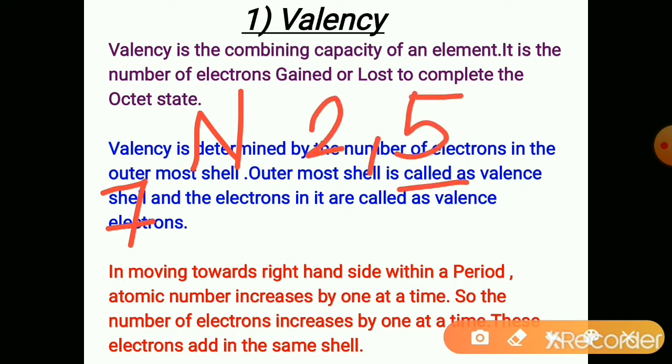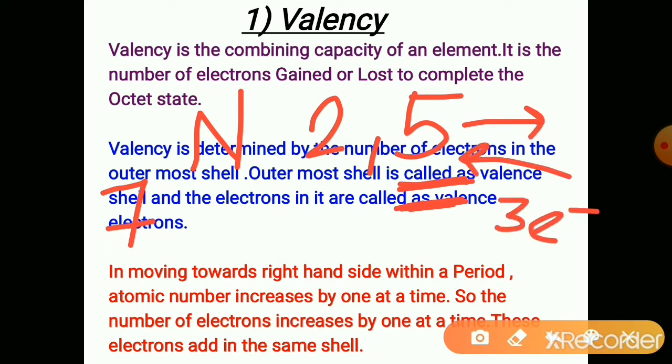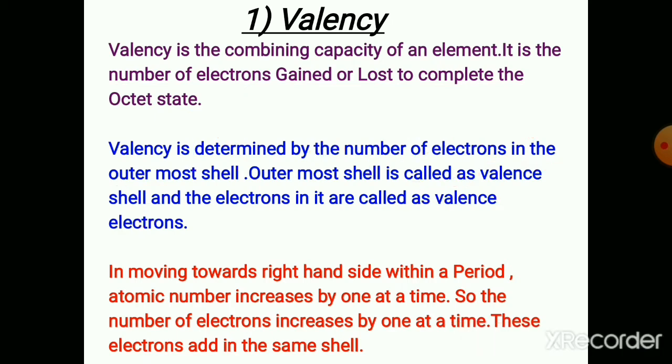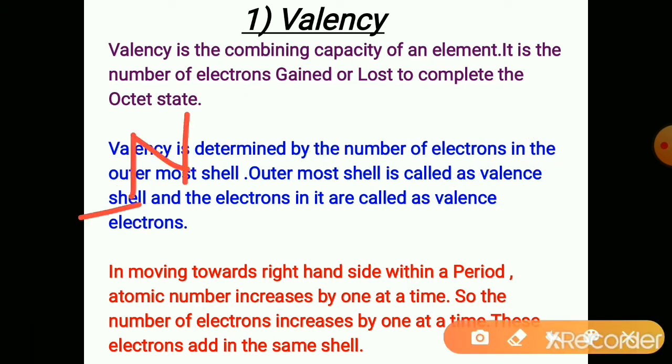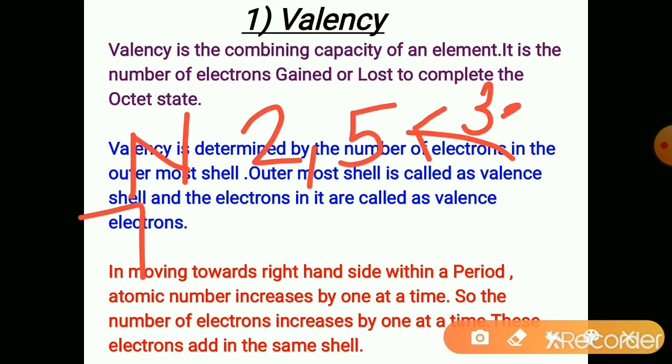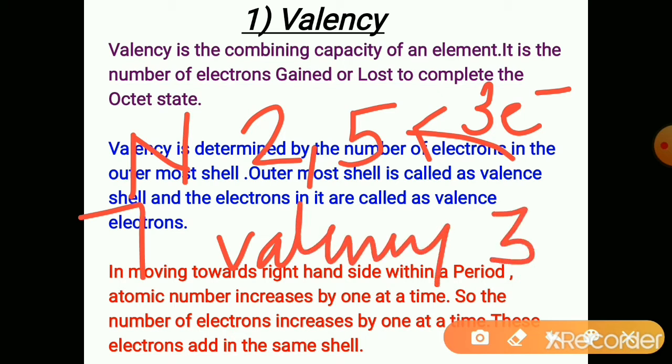There are 5 valence electrons. So for nitrogen, it's difficult to lose 5 electrons. It's easy to gain 3 electrons. It gains 3 electrons and becomes stable. So its valency is 3 instead of 5.